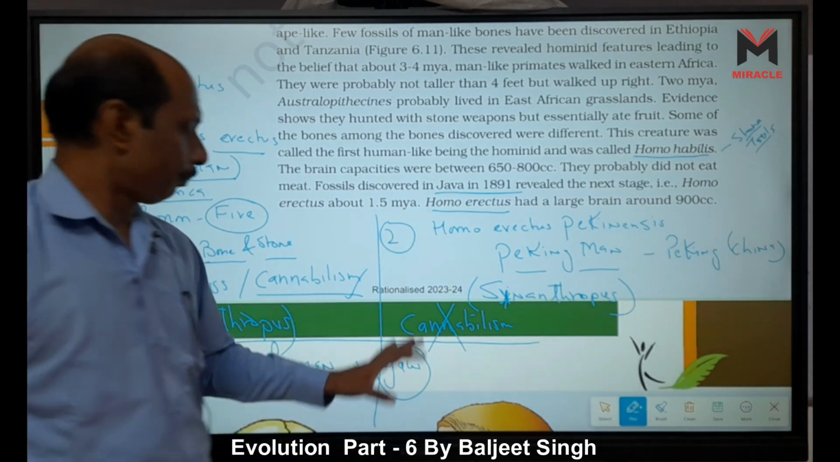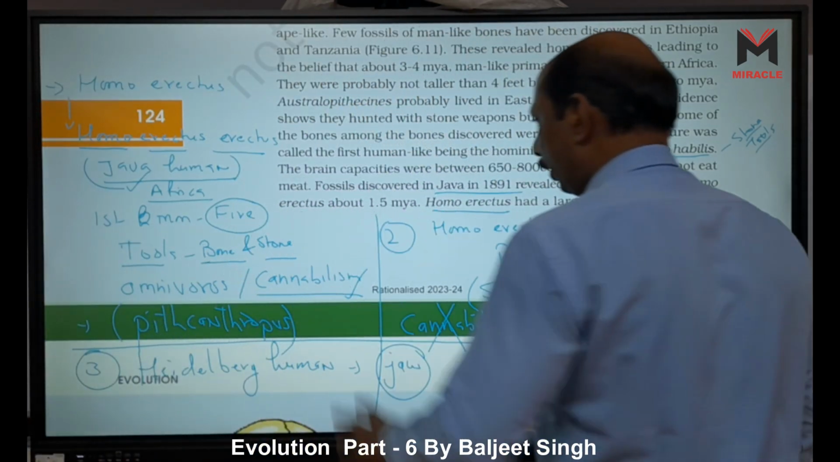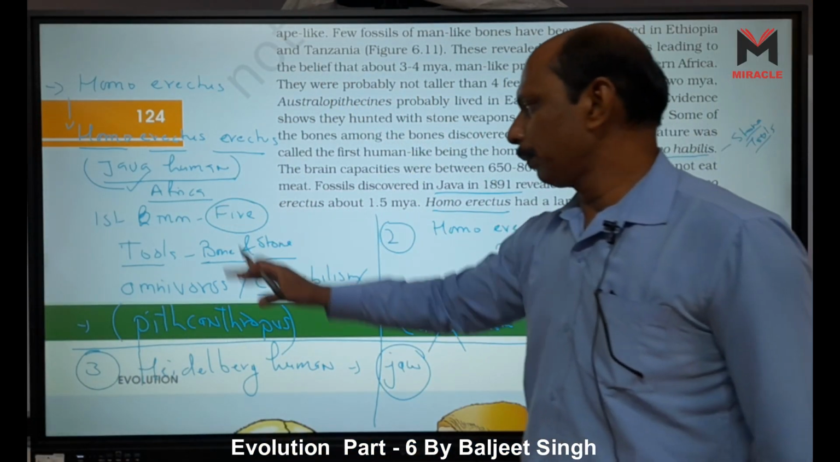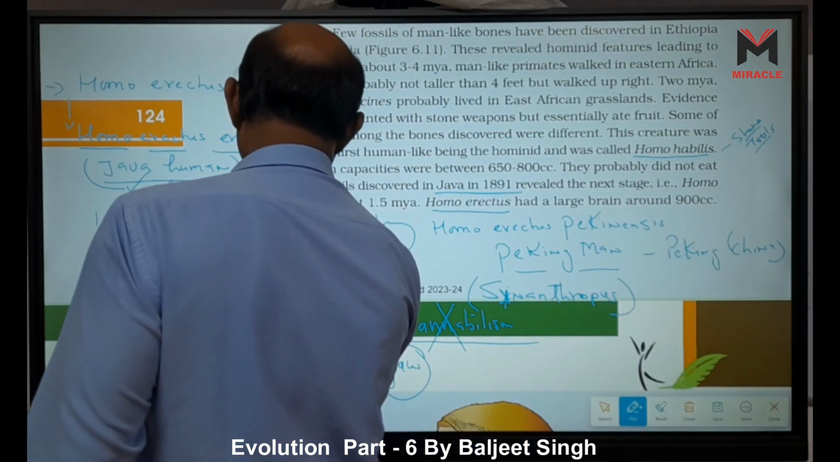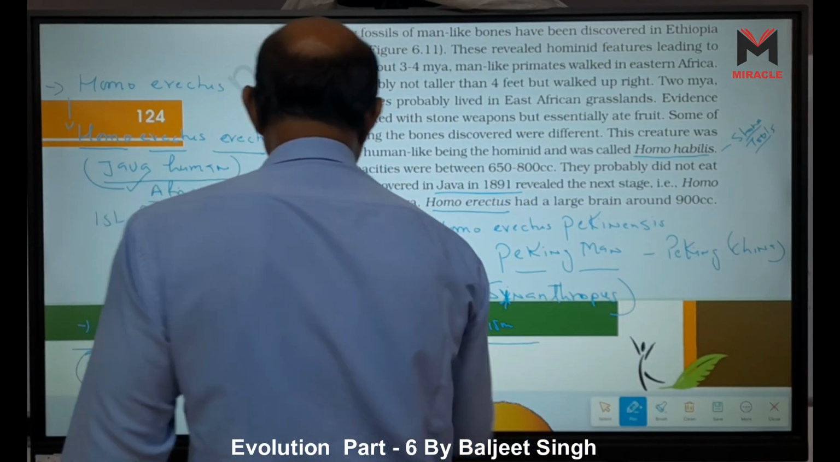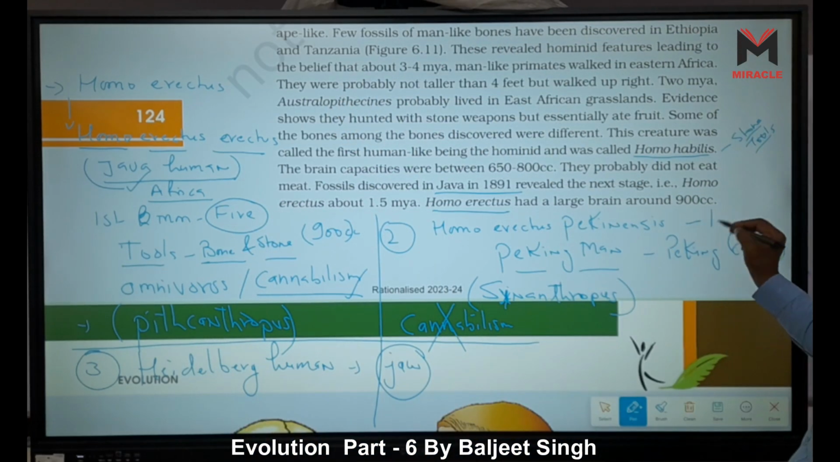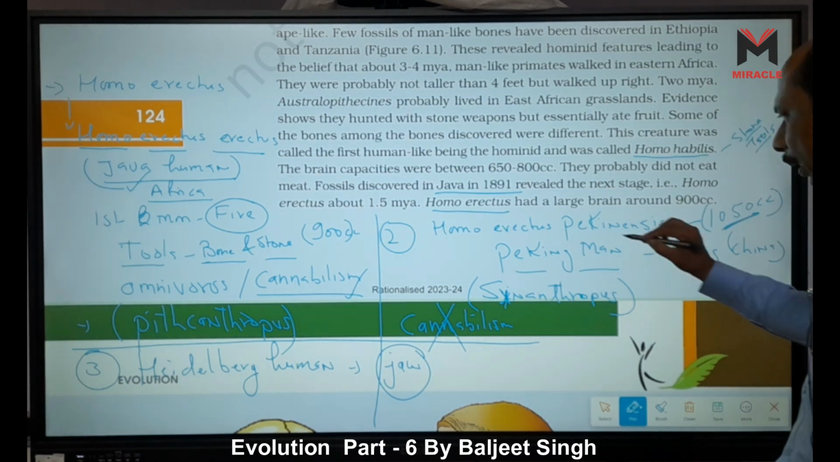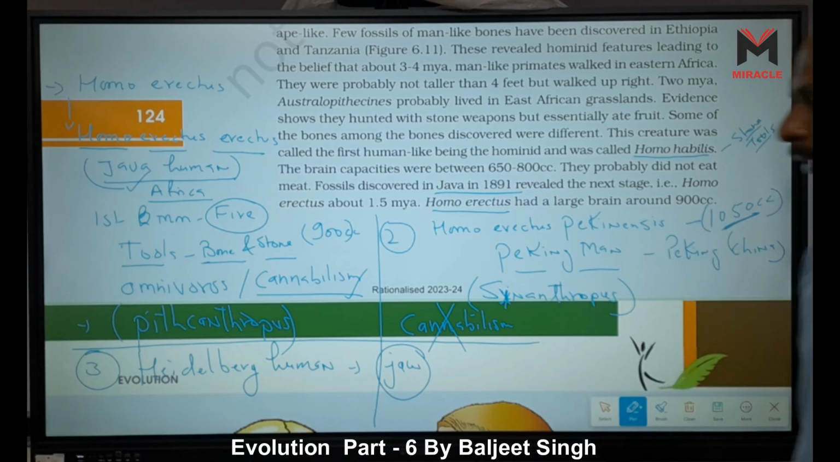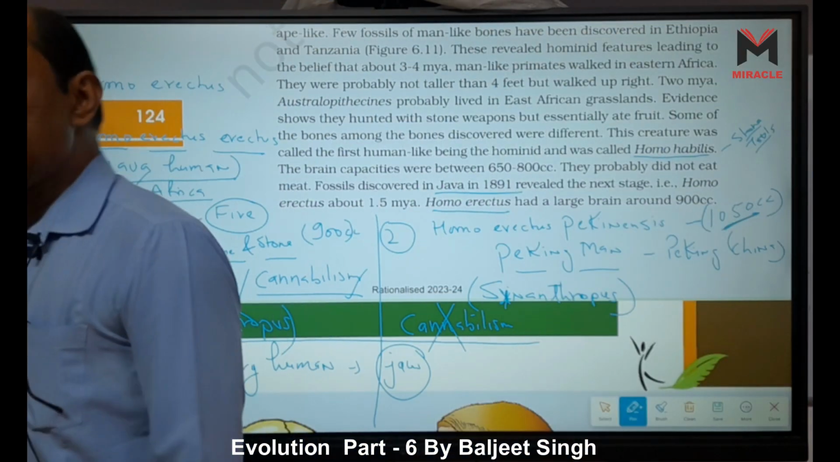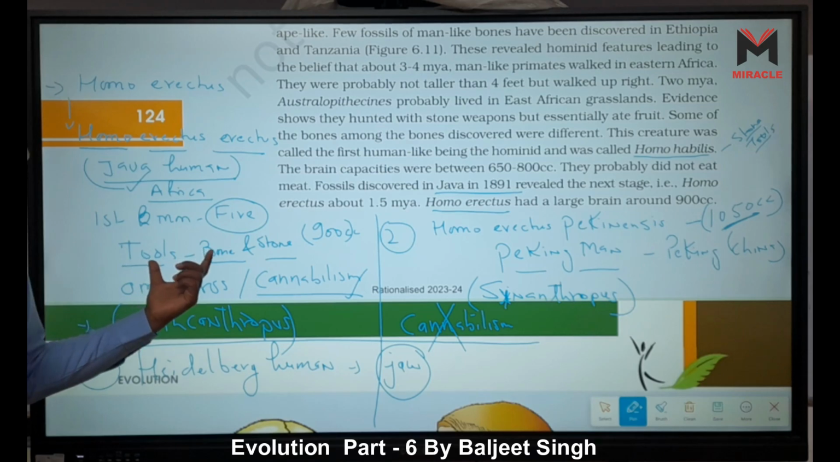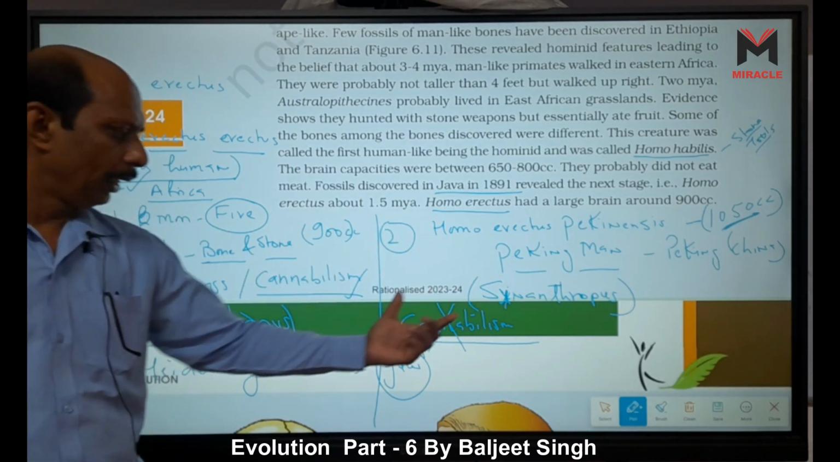When we consider the cranial cavity of these two, Java human has 900 cubic centimeter, right? But Homo erectus pekinensis has 1050 cubic centimeter cranial cavity. That means we can say Homo erectus pekinensis is more advanced than Homo erectus erectus. First Java human came, then pekinensis came.